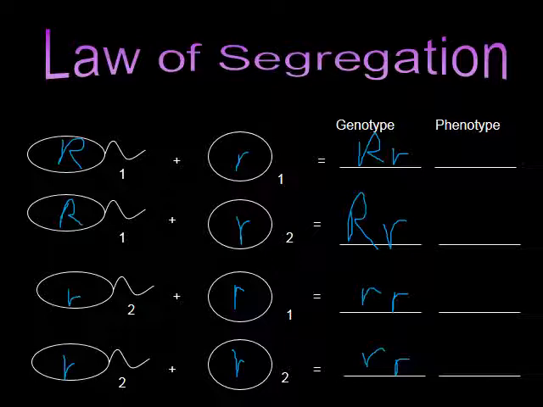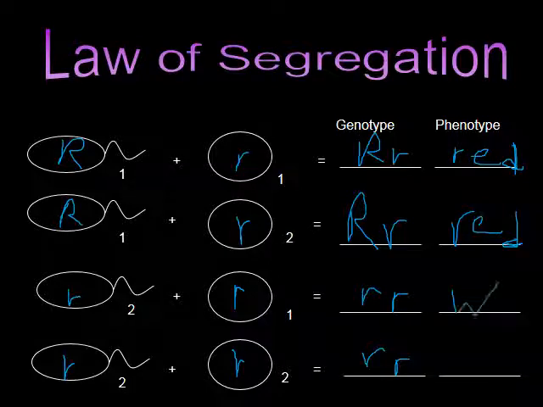Now for the phenotype. The big R represented red, which was dominant. The little r represented white, which was recessive. So anytime we see the big R, we know that the red is going to be shown. So for the first two flowers, they're going to appear red to your eyes. Red. Oh, terrible writing. For the other two, they're homozygous recessive, so they do not have a dominant gene. Therefore, they're going to be white, which I'm not going to write out. I'm just going to put a W for white.